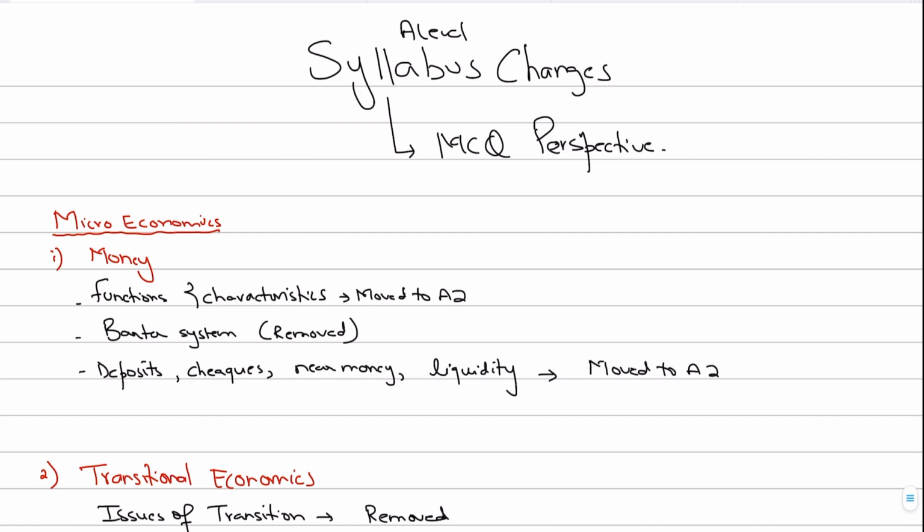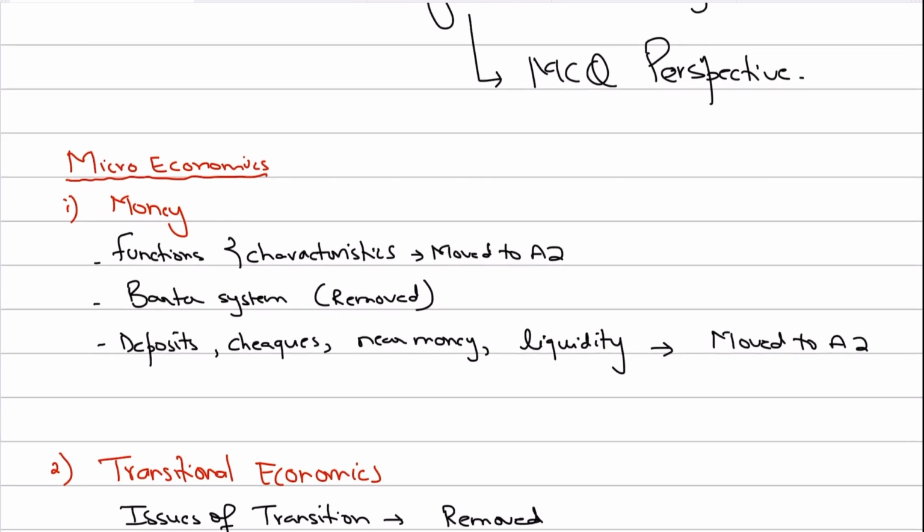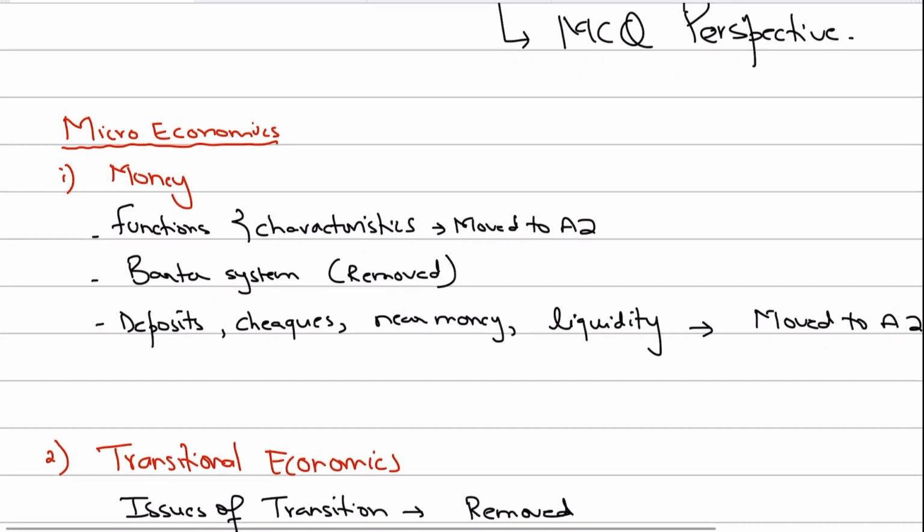Okay guys, now first we're going to be starting with the changes in microeconomics. As far as microeconomics is concerned, there have been a few changes that you need to know, such as the topic of money that included the functions and the characteristics of money. This has been moved to A2. Previously, MCQs on characteristics and functions of money were tested. Now they are not likely to be tested since they have been moved to A2.